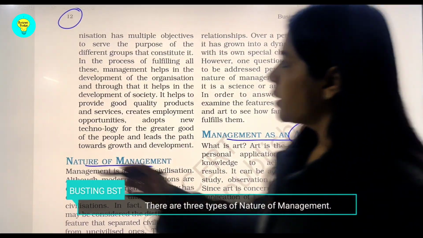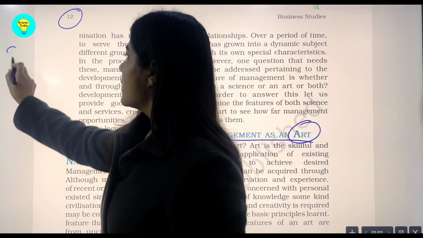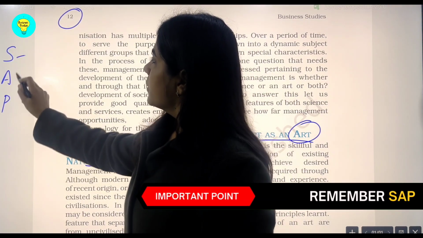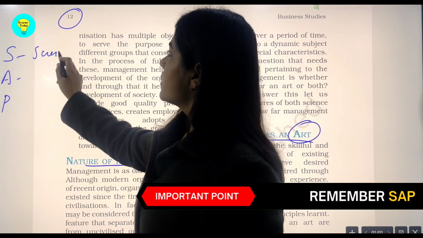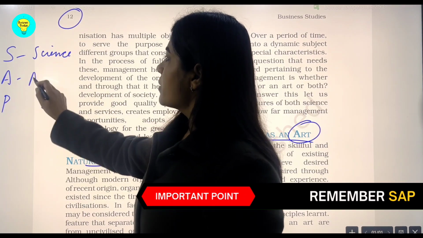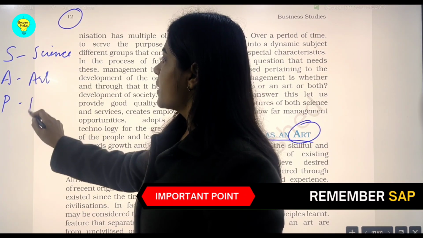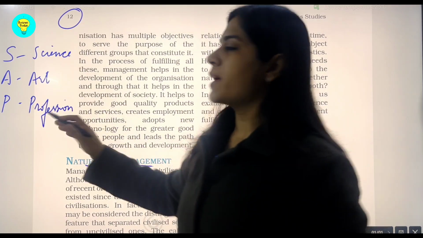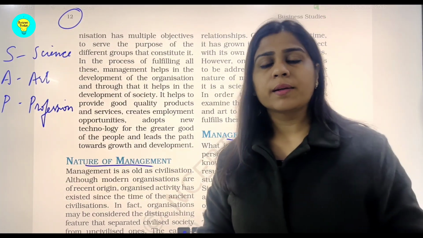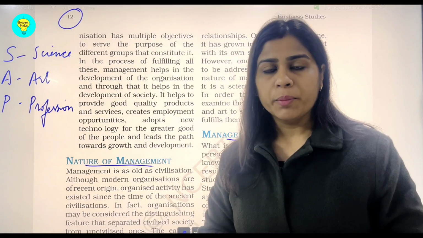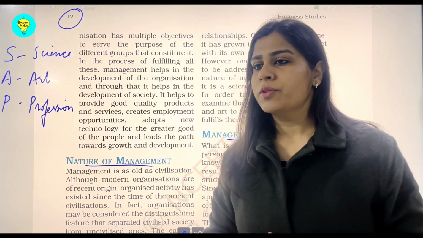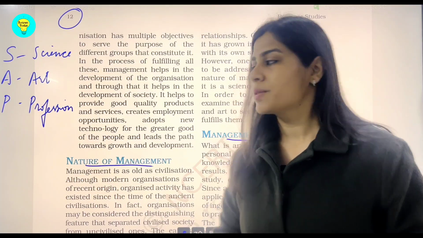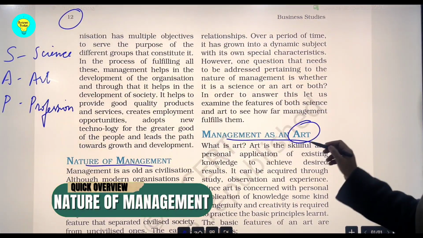So you can make an acronym for this as SAP: management as a science, management as an art and management as a profession. Only from these three aspects you are going to be questioned, and it's a vast topic, students, but believe me, with an acronym, with just a small trick, you can crack the entire topic in just a few minutes.